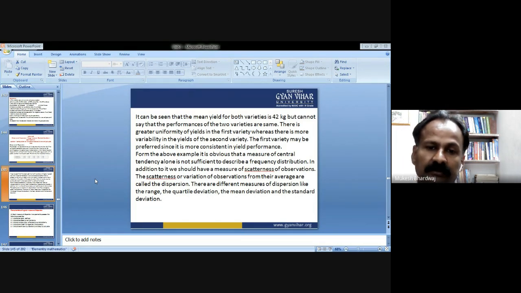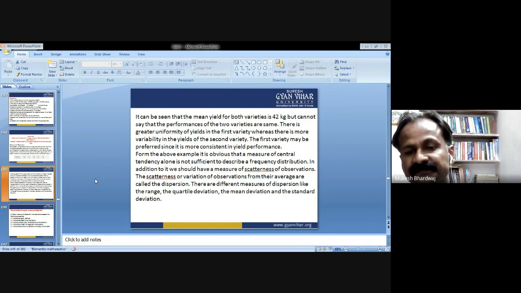So these are the following measures of dispersion. First is the range, second is the quartile deviation, third is the mean deviation, and the fourth one is the standard deviation.